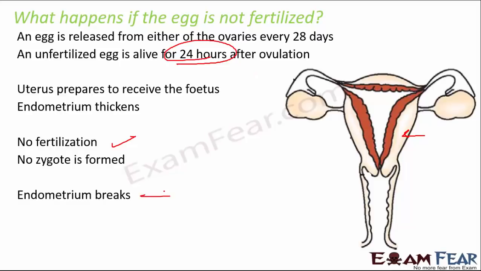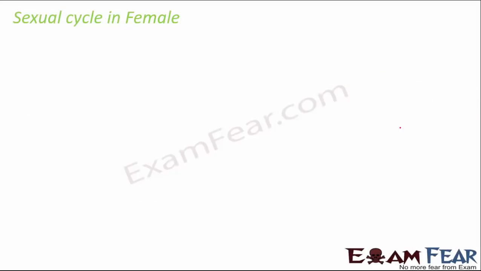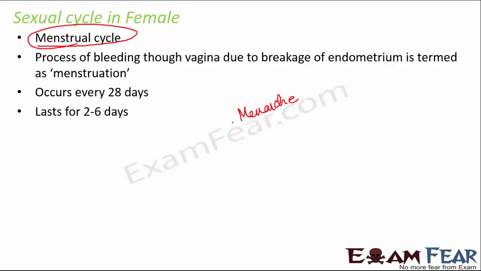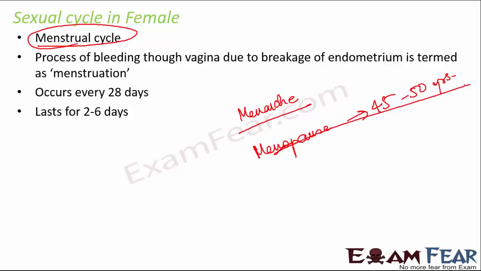Now what happens when the endometrium breaks? The blood which had formed this endometrium wall gets released, and this release of blood is known as menstruation, which is also called the sexual cycle in females. So this is the menstrual cycle which occurs every month, that is every 28 days, and the bleeding lasts for 2 to 6 days. Now the start of menstruation is known as menarche, and the stop of menstruation is known as menopause. Normally menopause takes place at around the age of 45 to 50 years, when the menstruation and ovulation processes all stop. So that is called menopause.